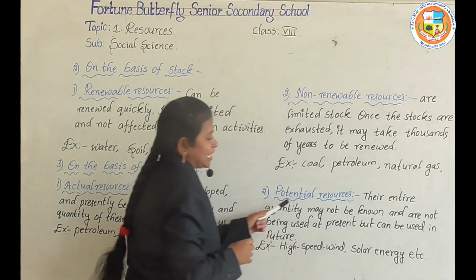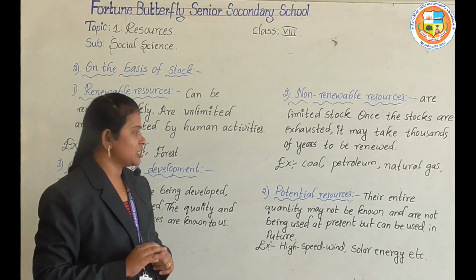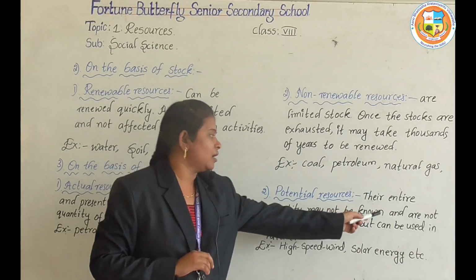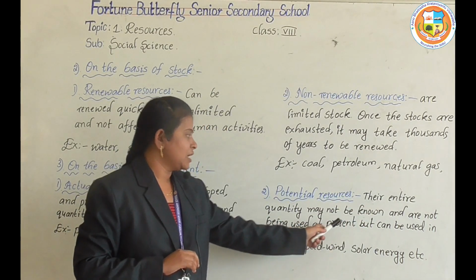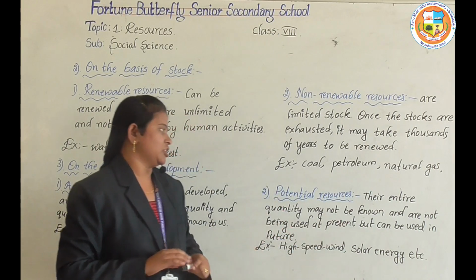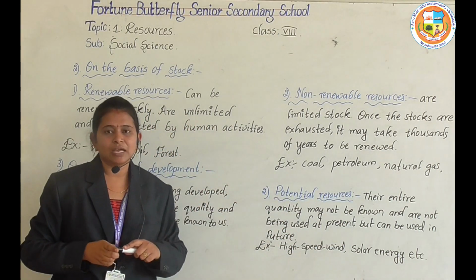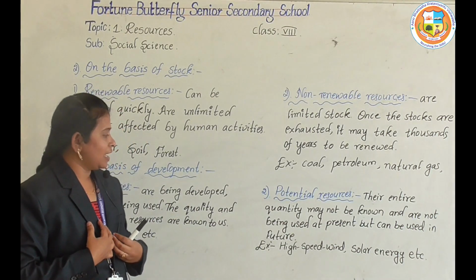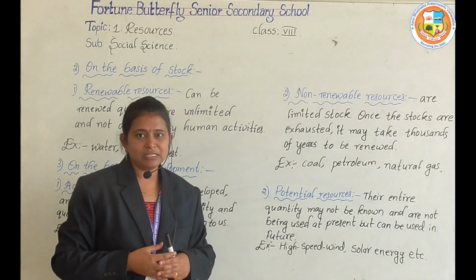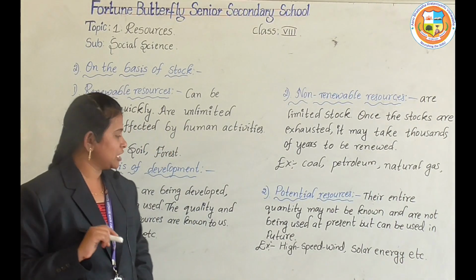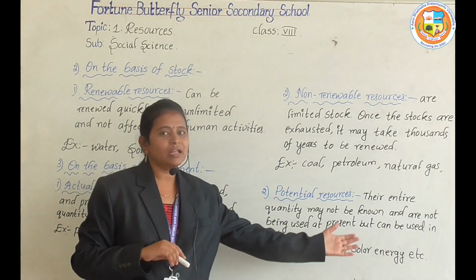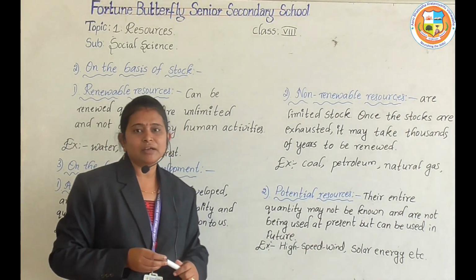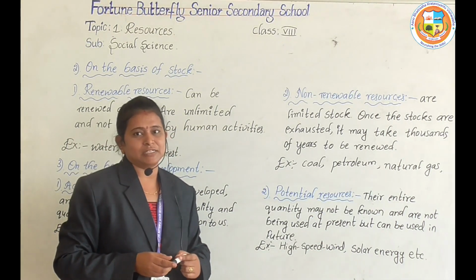Now let us see the potential resources. So potential resources, the entire quantity may not be known and they are not being used at present, but can be used in the future. So how much quantity is not known to us, and also we are not using them in the present, we may use them in the future. For example, high speed wind, solar energy. With the potential resources, high speed wind we may use in the future, but not in the present.